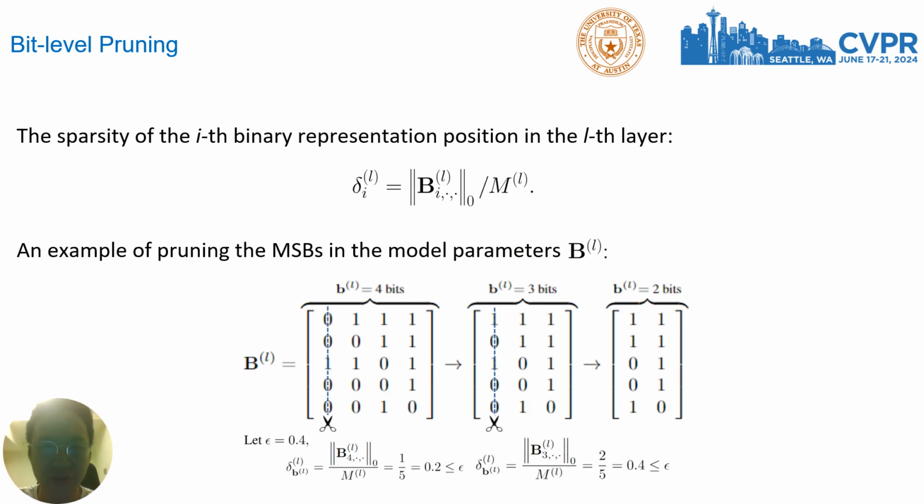After a client finishes local training, for each layer it computes delta L, defined as the proportion of ones in the most significant bits of binary parameters in layer L. Then it proceeds by pruning the most significant bits if delta L is below some predetermined threshold value epsilon. Here, the figure is an example of pruning the MSBs in B_L, which are the binary weights in the L-th layer. Since the fourth and third bits in B_L have fractions of 1 below the threshold value epsilon, the bit width of the L-th layer is reduced from 4 bits to 2 bits.